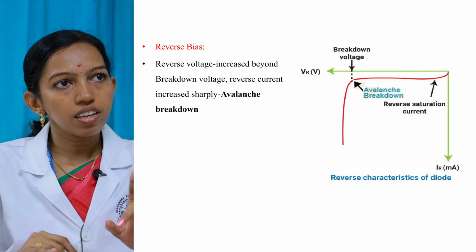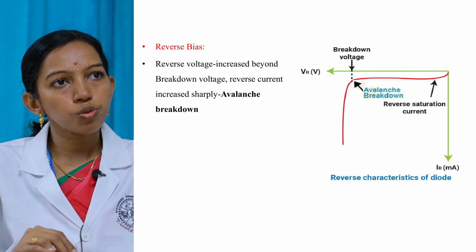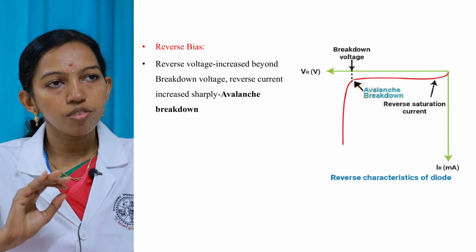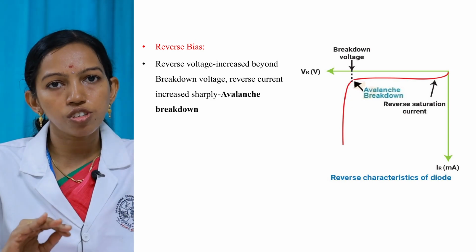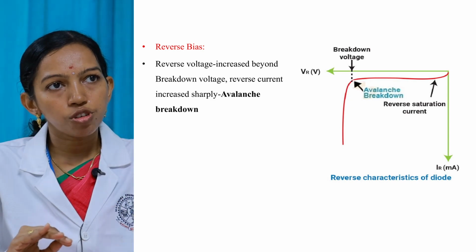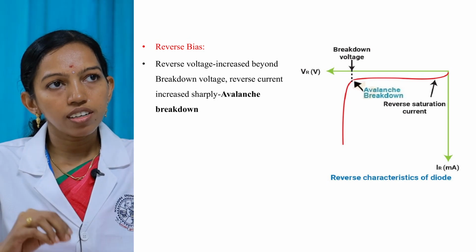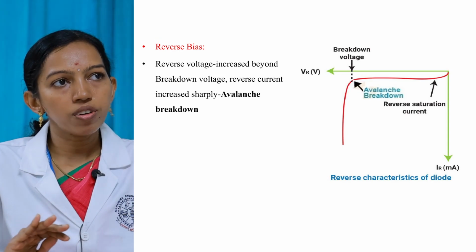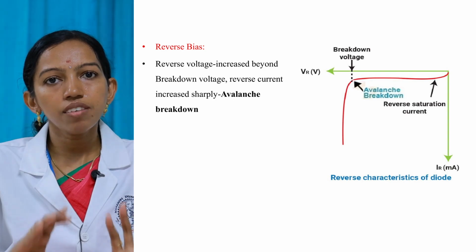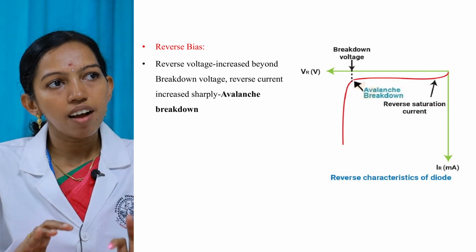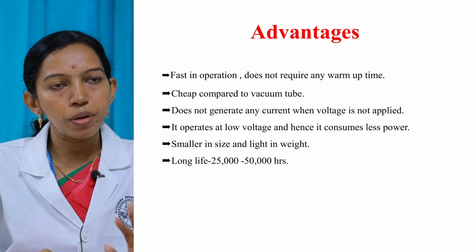That is drawn between reverse voltage and reverse current. Under reverse bias condition, when we increase the reverse voltage, little or no current flows in the diode. The current that does flow is due to minority charge carriers, which is called reverse saturation current. And at a particular point, when the voltage is increased to the breakdown voltage, there is a sharp increase in the current flow, and that results in the junction breakdown. This is said to be avalanche breakdown or avalanche effect.